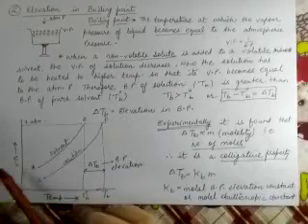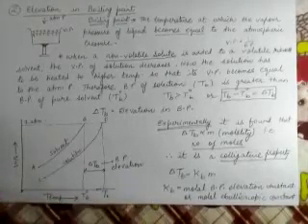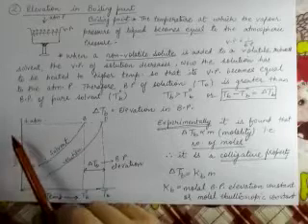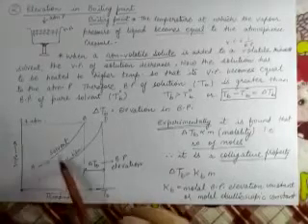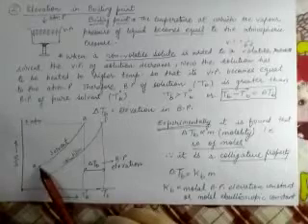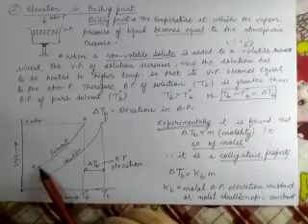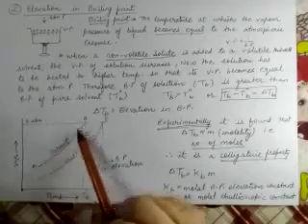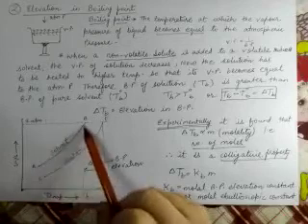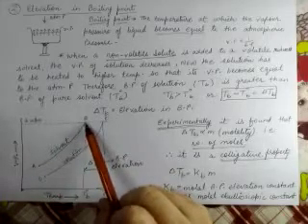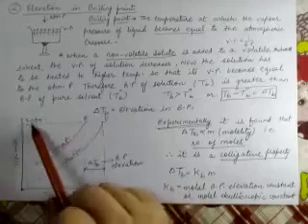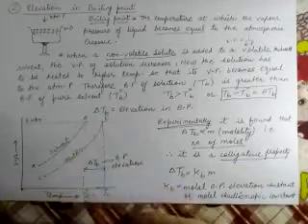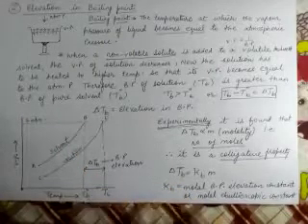Okay, graphically also we can show this. Now we have plotted a graph between vapor pressure and temperature. We know that as temperature increases, the vapor pressure also increases, and this is the maximum value of vapor pressure, that is 1 atmosphere. Now the first graph is of solvent. I started at point A. As the temperature increases, the vapor pressure of solvent is increasing. You can see the graph from A to B. This is an increasing curve. And at point B, the vapor pressure of the solvent becomes equal to 1 atm. It is touching this 1 atm line. So the temperature corresponding to point B will be known as T0B, that is boiling point of pure solvent.